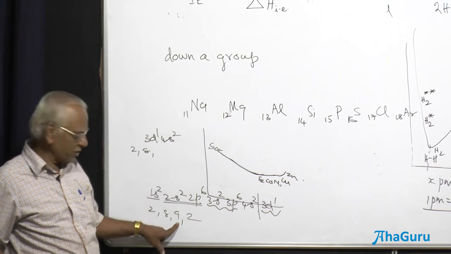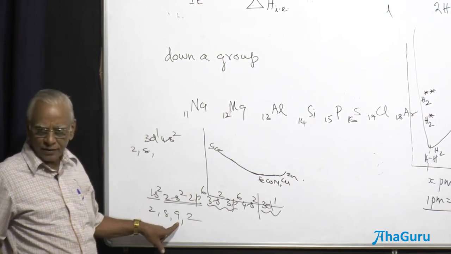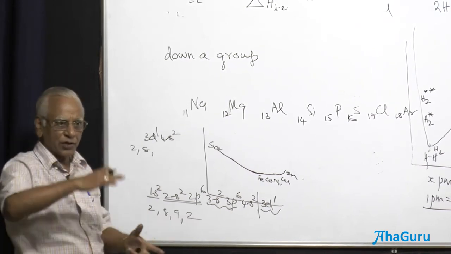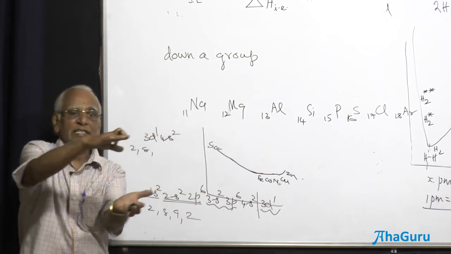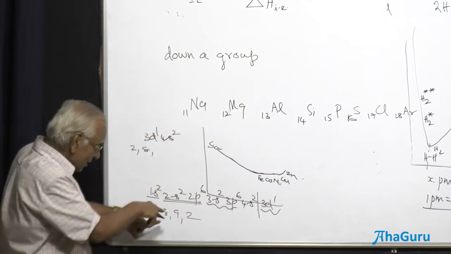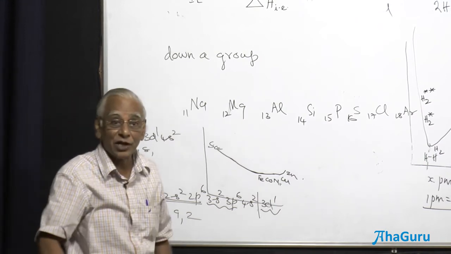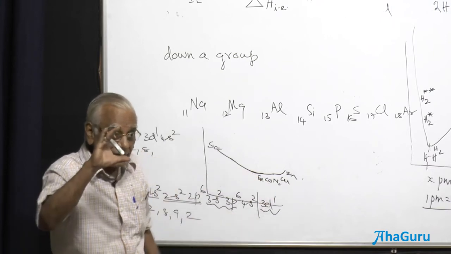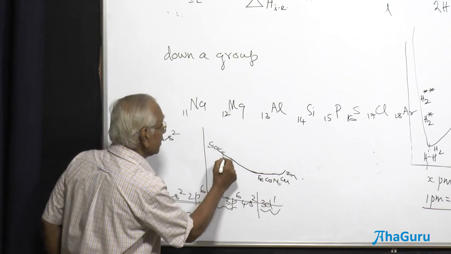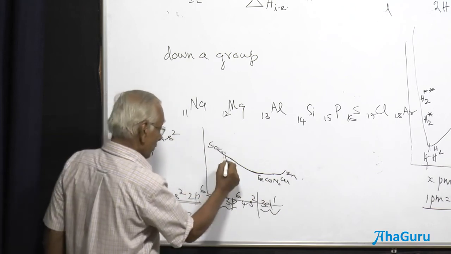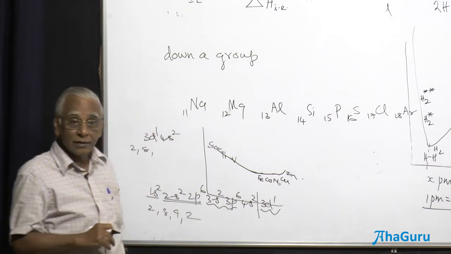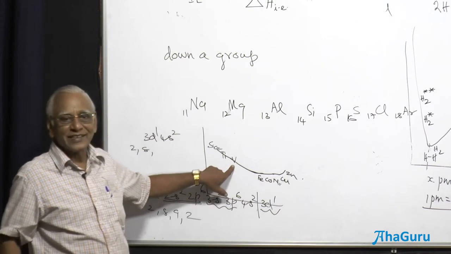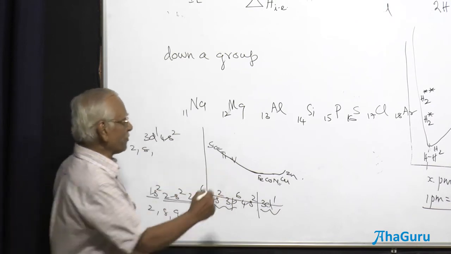What should be the electronic configuration of titanium? 2, 8, 10, 2. The next one is going to be 2, 8, 11, 2. Only when electrons are added to the last shell could there be an increase in size, and strictly speaking, it should stay the same. But simultaneously, are you not increasing the nuclear charge from 21 to 22? Because of the increase in nuclear charge, the size of titanium is going to be less than that of scandium. The next element, 23, vanadium, is going to be less. Strictly speaking, you are adding one more electron, but the nuclear charge increases. Now afterwards, what happened?